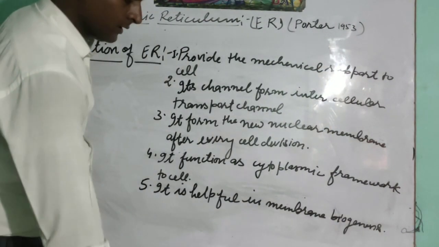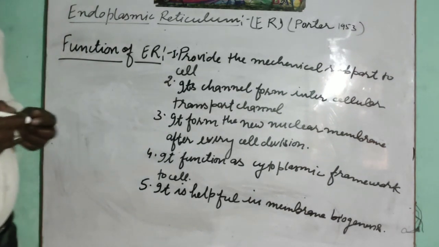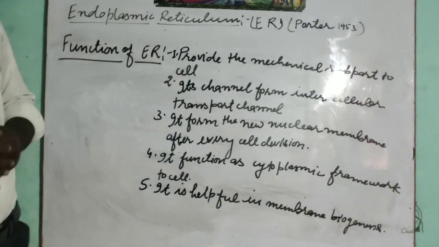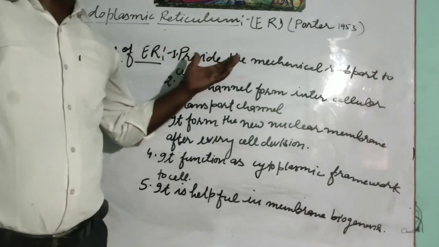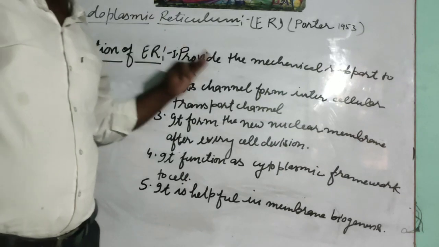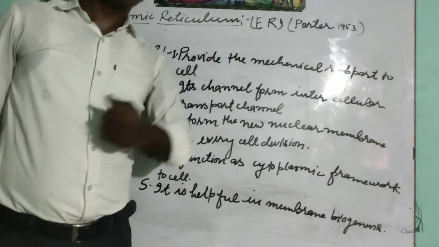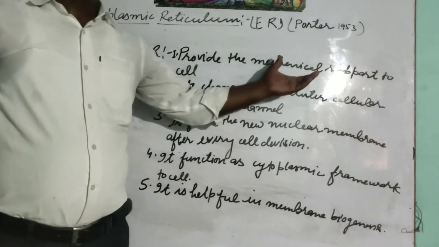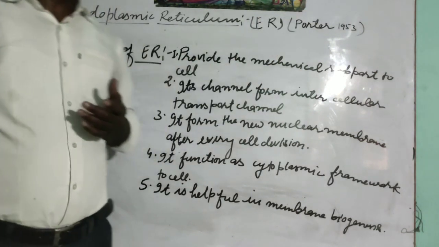How can we say? Let us see, students. As we have studied, this endoplasmic reticulum is of two types, RER and SER. The RER functions in the formation or synthesis of protein, and that protein is transported for various activities to different parts of the cell.